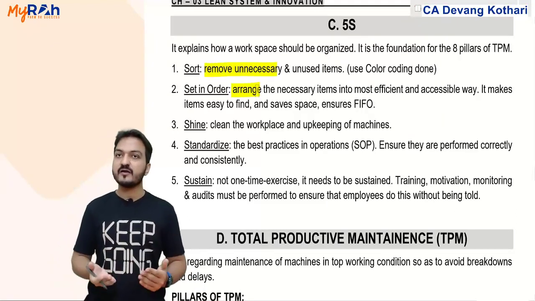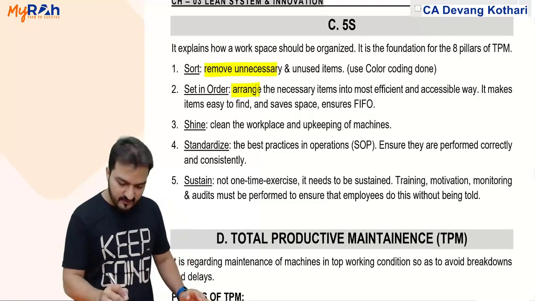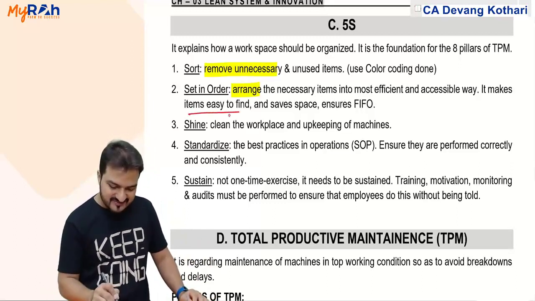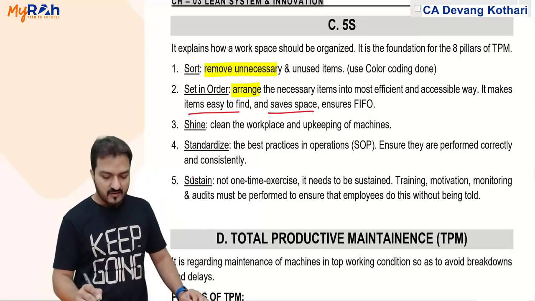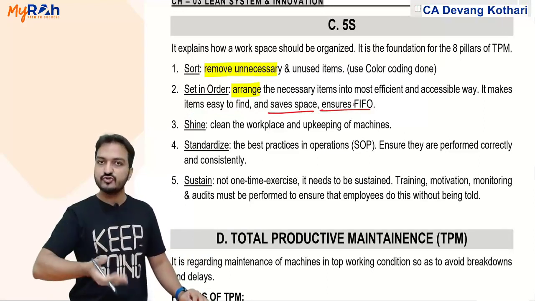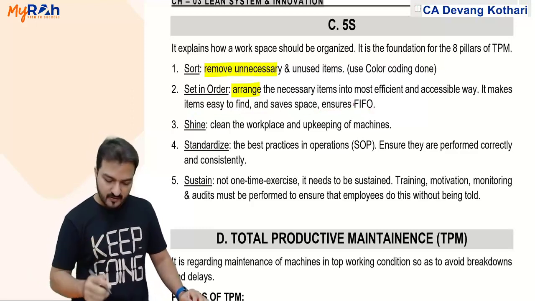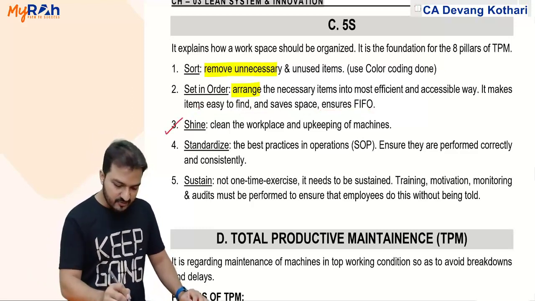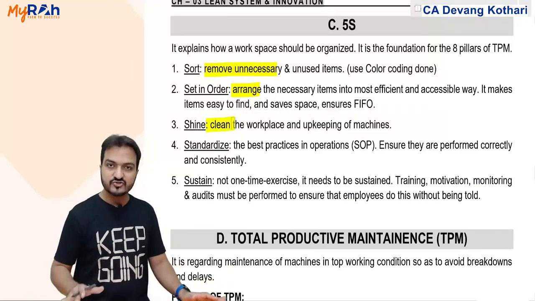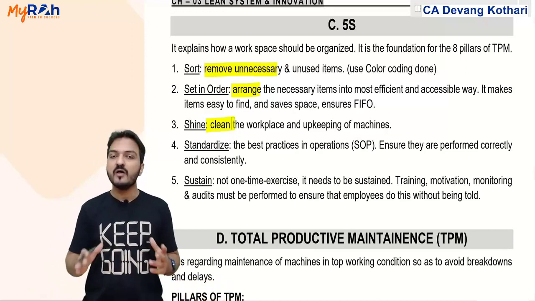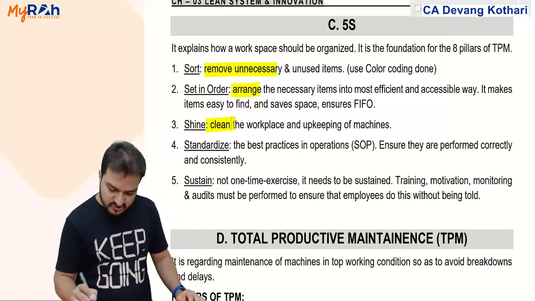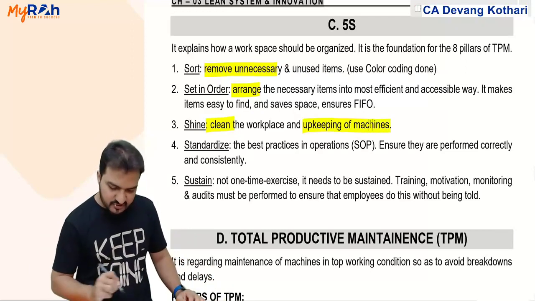Arrange the necessary items in the most efficient and accessible way. The benefits of arranging are that it makes the items easy to find, it will save space, and it can ensure the FIFO method. You arrange it properly, then you can issue the materials in FIFO method. Third one, shine, basically talks about cleaning. Cleaning the premises, keeping the premises clean so that it is healthy, it is safe to work, and you can easily find the things that you need. Yeah. Plus, it also involves upkeeping of the machines.